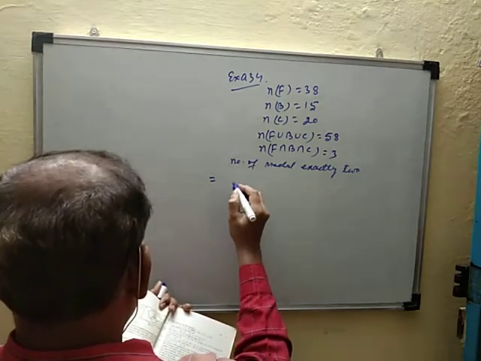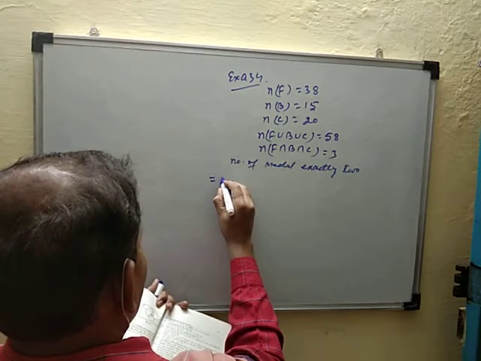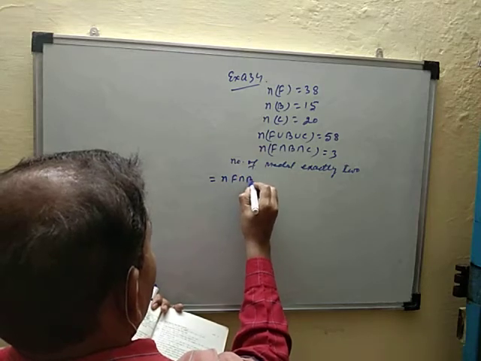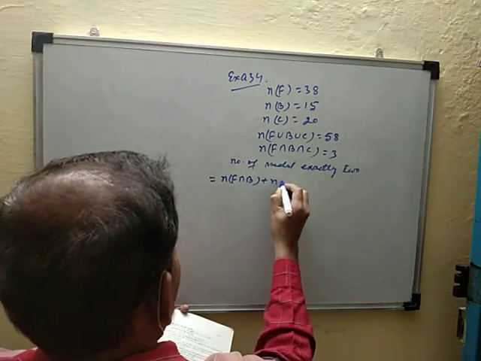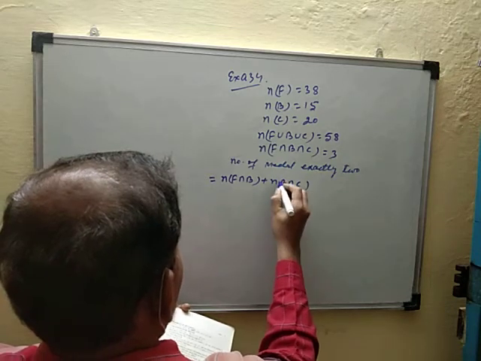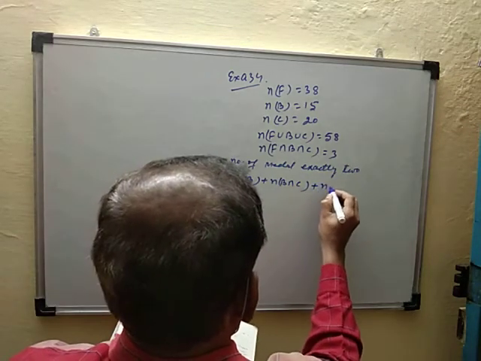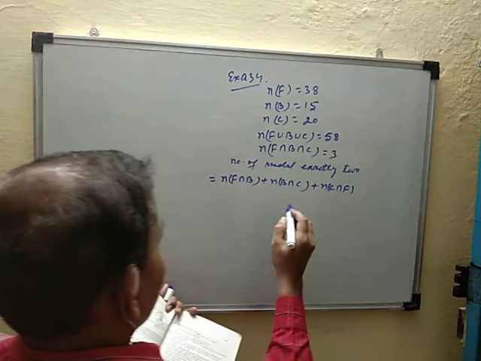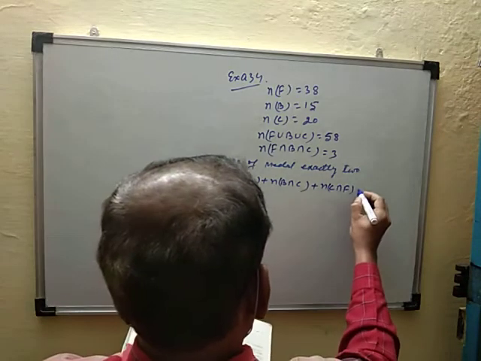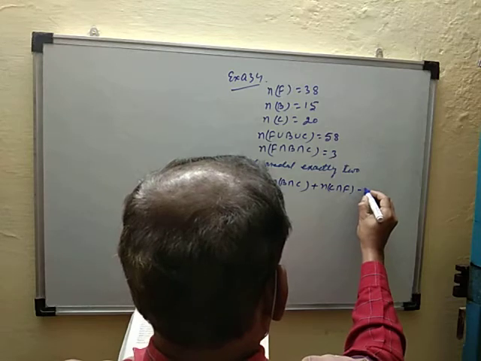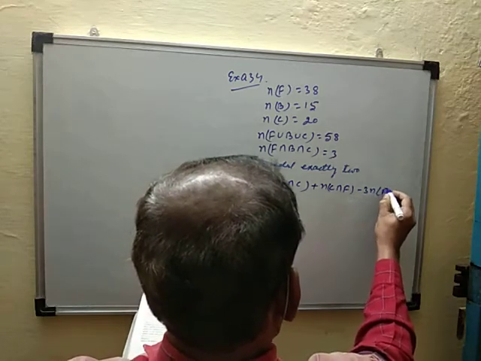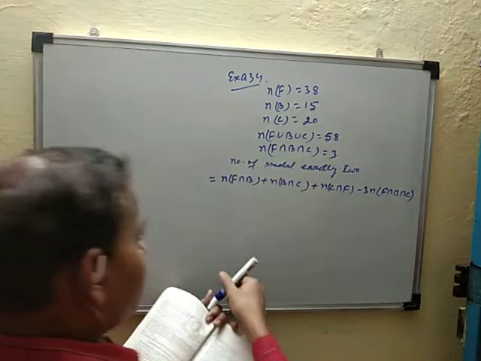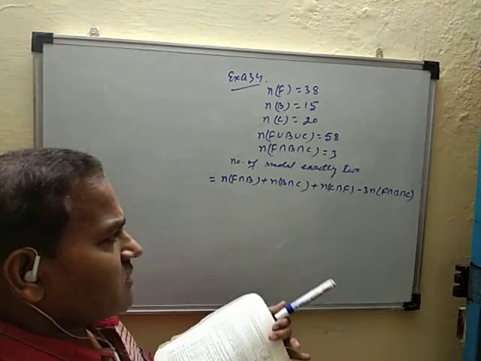Exactly 2 is equal to n(F intersection B) plus n(B intersection C) plus n(C intersection F) minus 3 into n(F intersection B intersection C). This is the formula for the number of medals exactly 2.